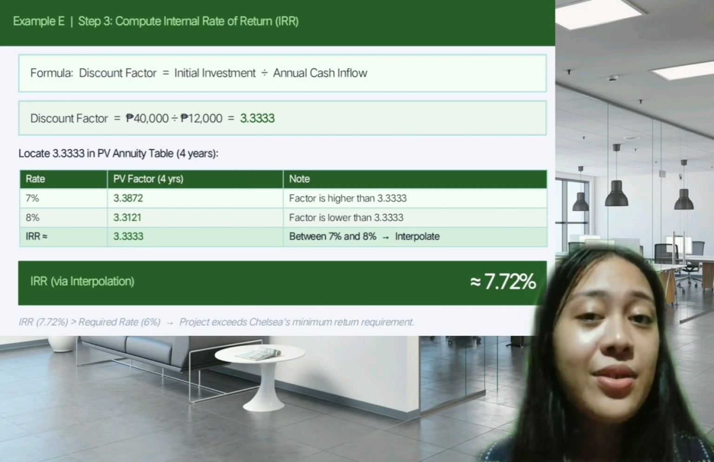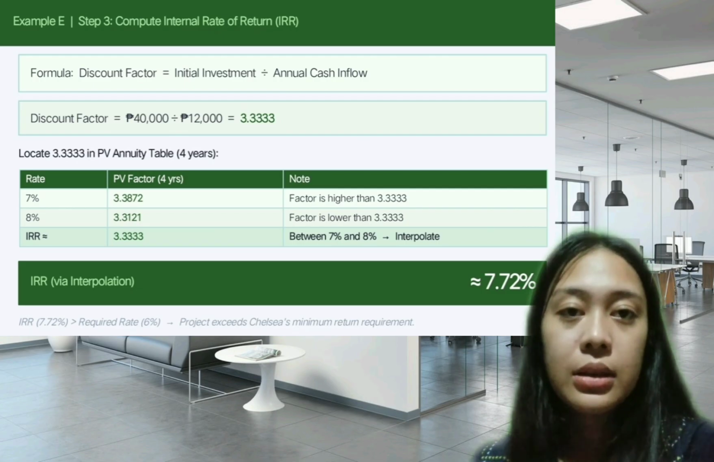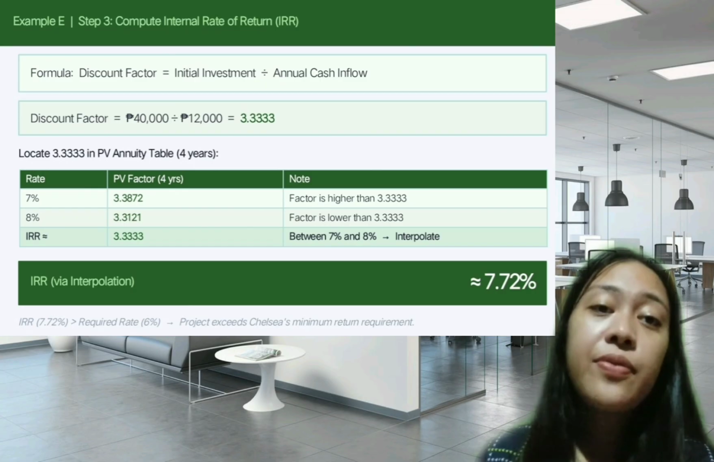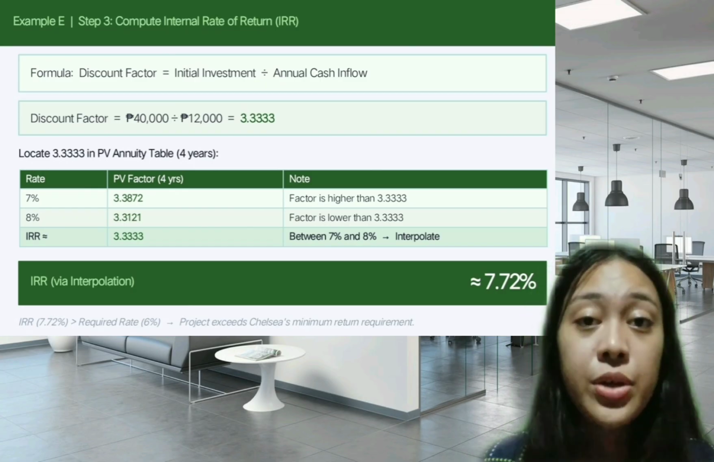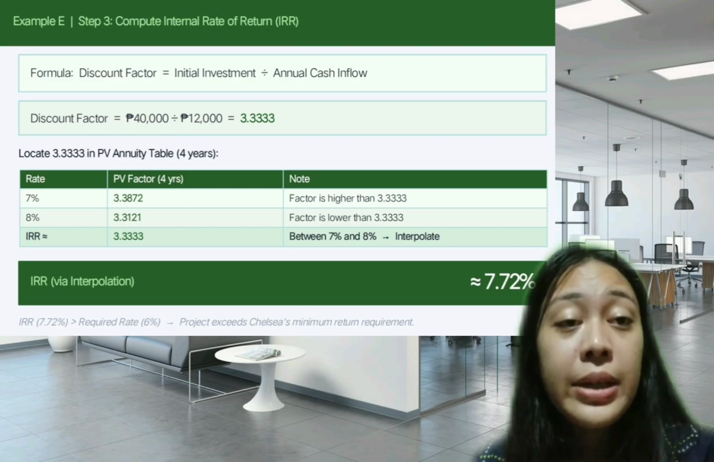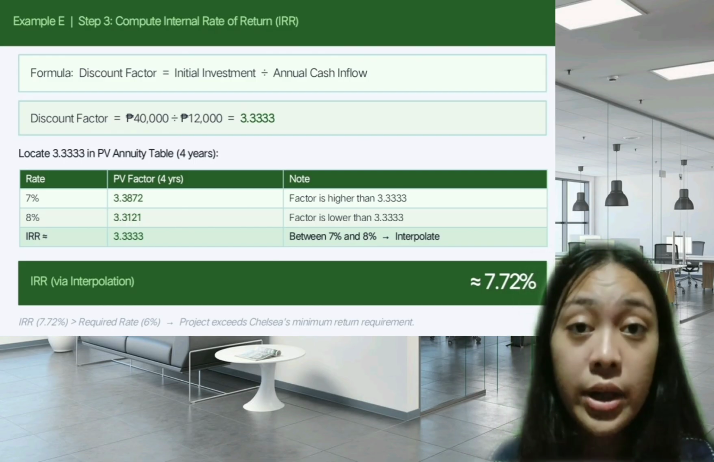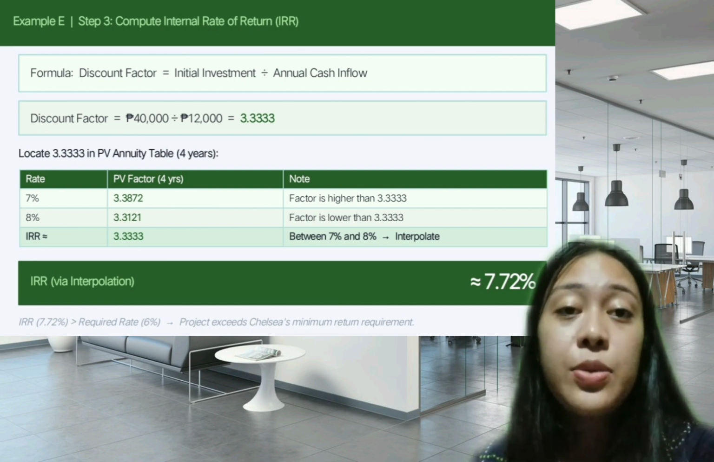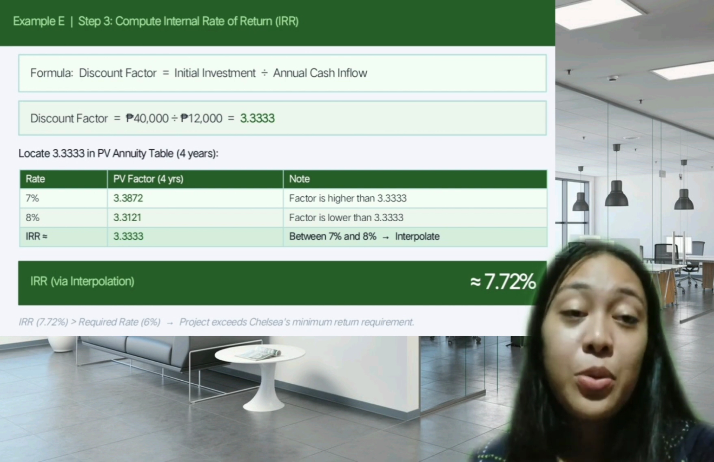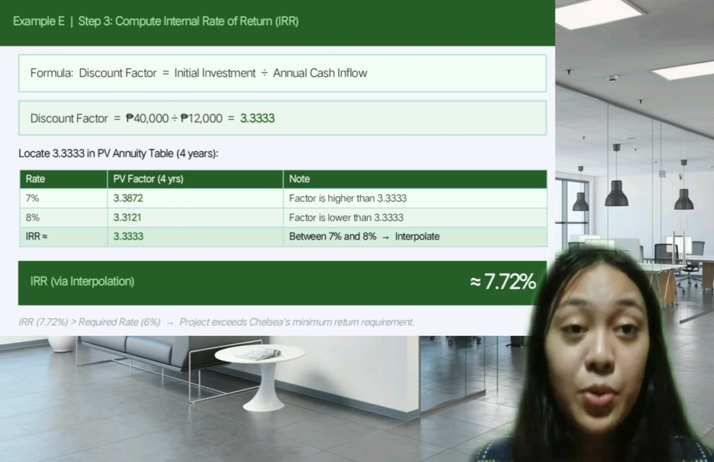Let us now summarize the results for example B. Now, Chelsea needs to invest 40,000 today. The project will give her 12,000 per year for 4 years. The profitability index is 1.03953, which is greater than 1, confirming the investment is desirable. So, the IRR is approximately 7.72%, which is higher than her required return of 6%.